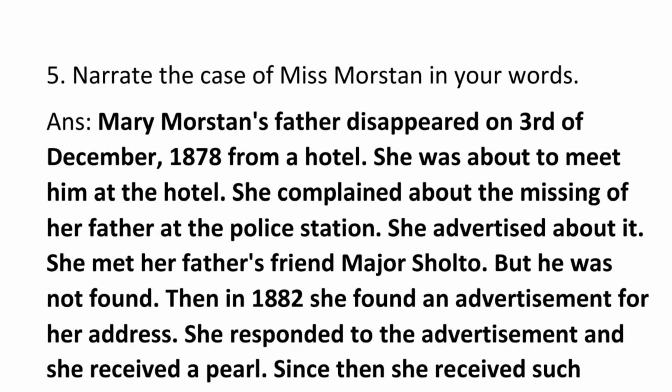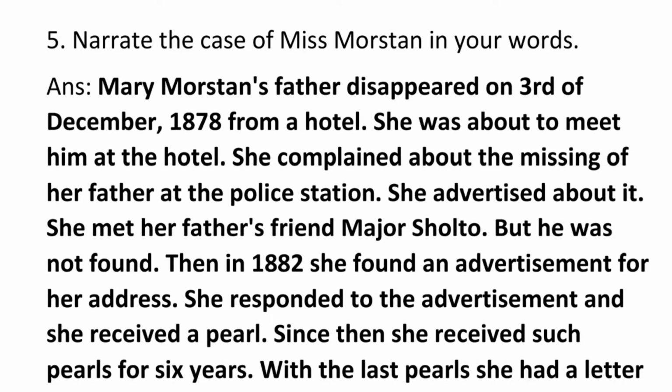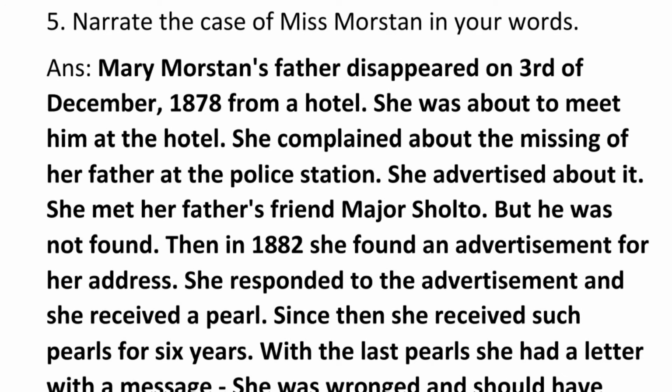Question number 5 is: Narrate the case of Miss Morstan in your words. Answer: Mary Morstan's father disappeared on 3rd December 1878 from a hotel. She was about to meet him at the hotel. She complained about her missing father at the police station. She advertised about it.